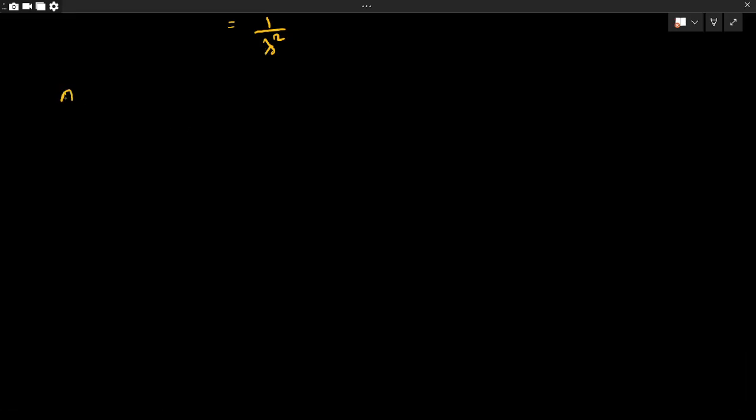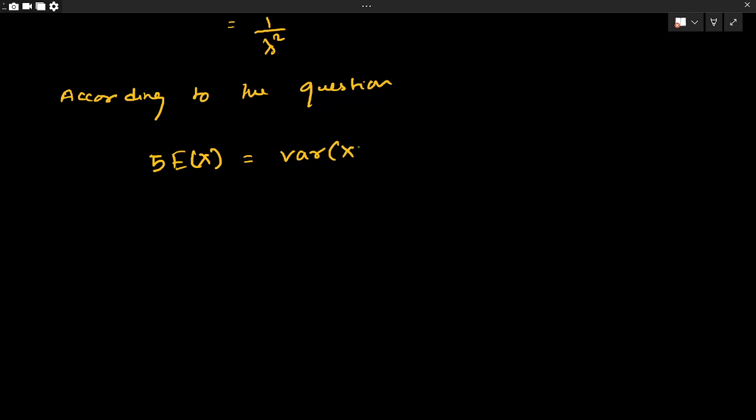According to the question, we have 5 times the expectation of x equal to the variance of x. That is, 5 times 1 by lambda is equal to 1 by lambda square. By cross multiplication we get 5 lambda square equal to lambda.